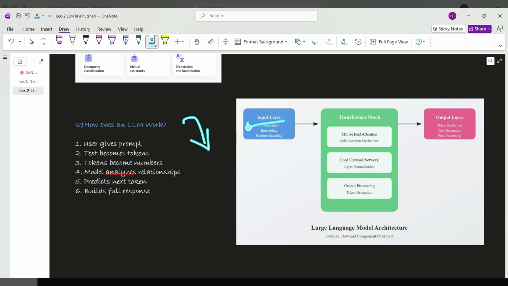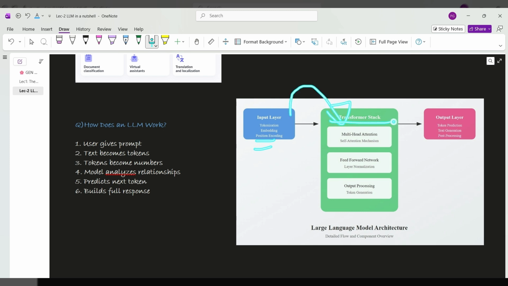So tokenization, embedding, position encoding is done when we have matrices created where we have understood the tokens and we have the relevant matrix to those tokens where we have numbers. These matrices are my embeddings, which also have one additional matrix for their position ordering. After that, it goes into a transformer stack.